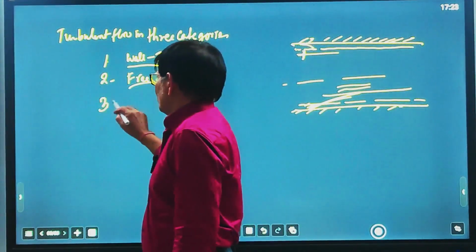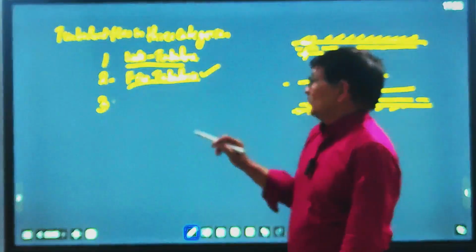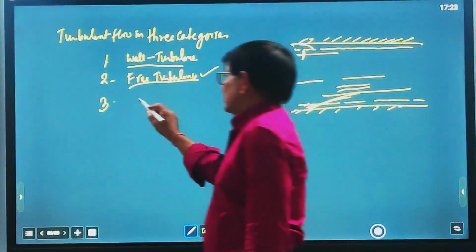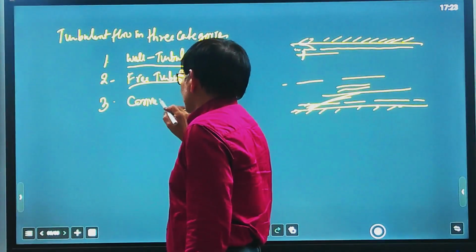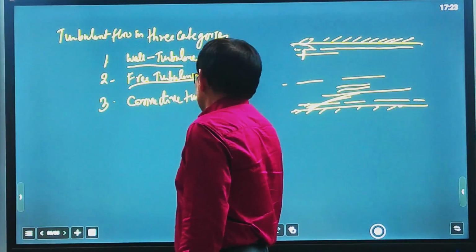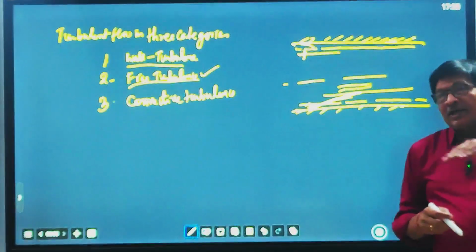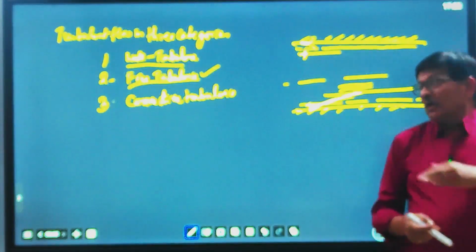The third one is known as convective turbulence. Convective turbulence means convection current between one layer and another, from the lower layer to the upper layer.